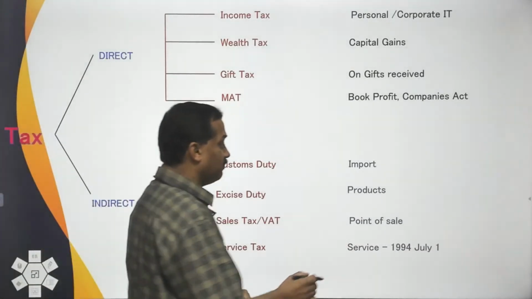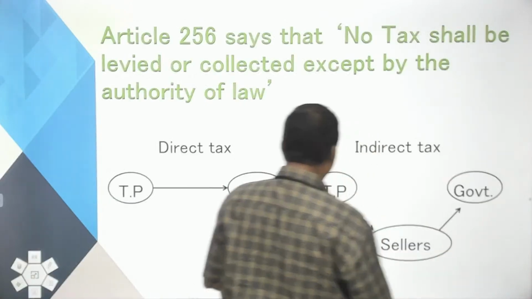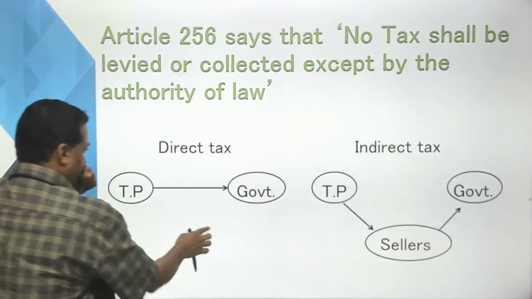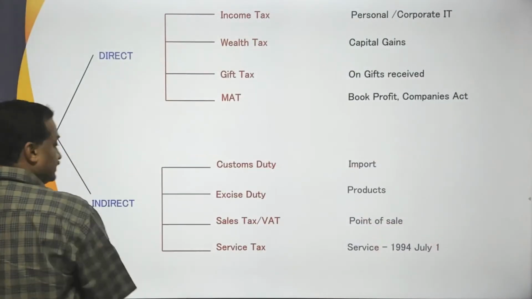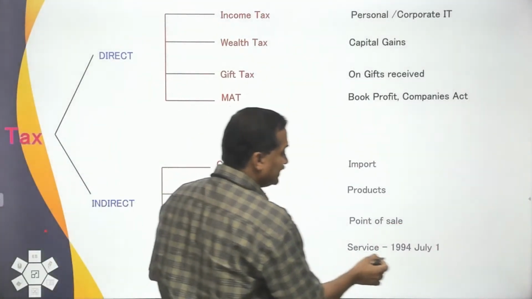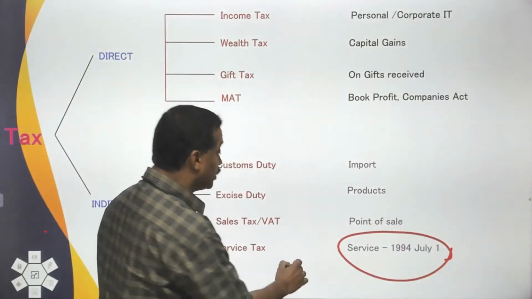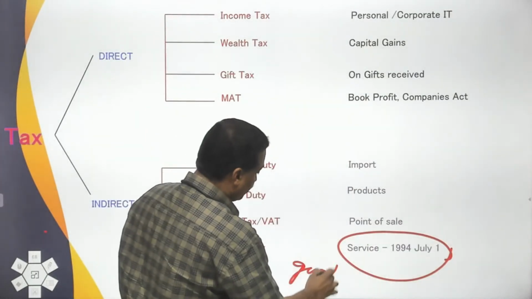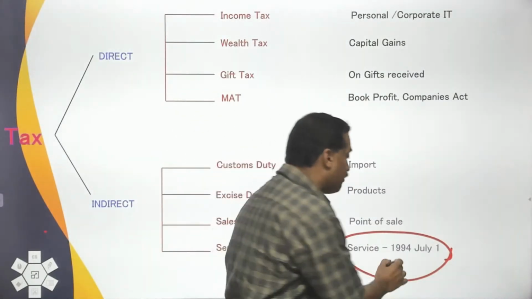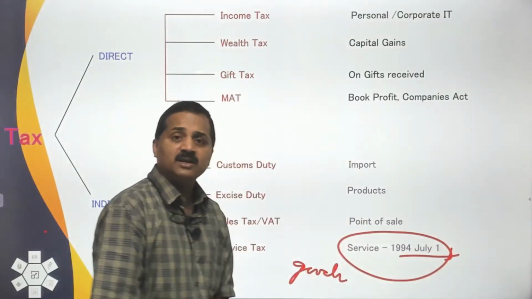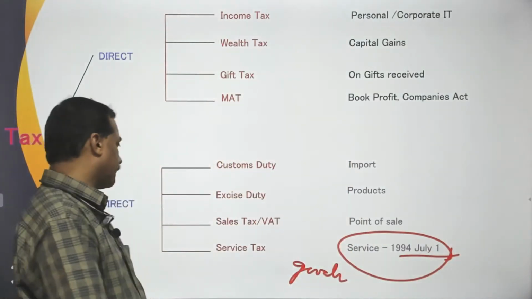Services were taxed from 1994 July 1 onwards. So, before 1994 July 1, services were not taxed in India, only goods were taxed. From 1994 July 1 onwards, services were taxed in India.